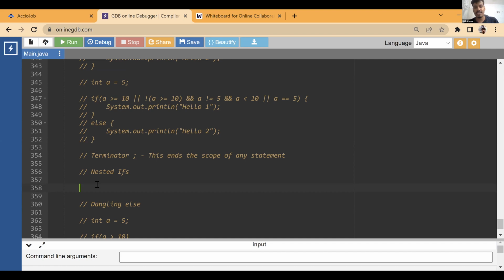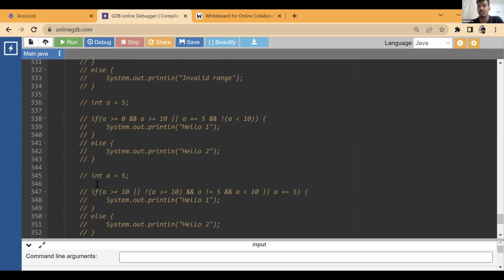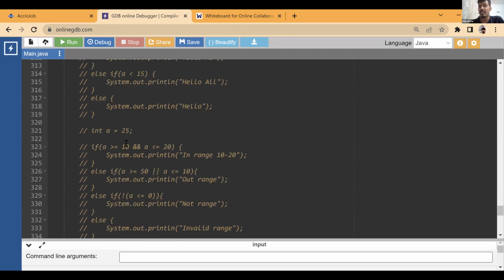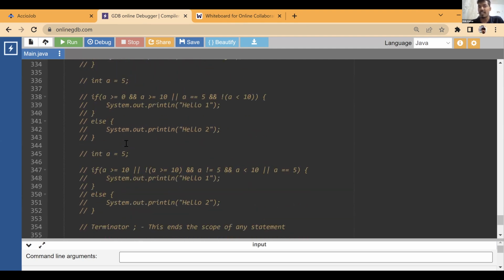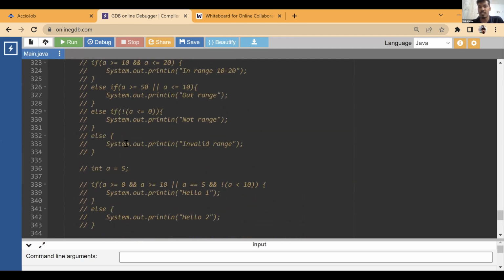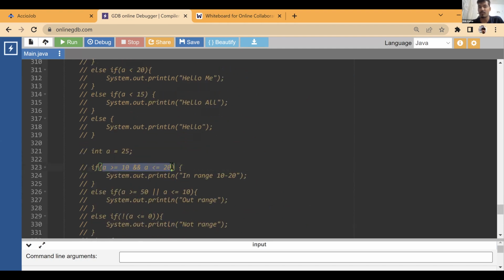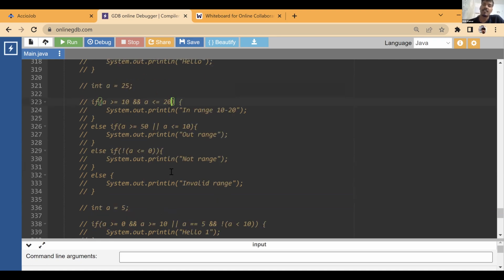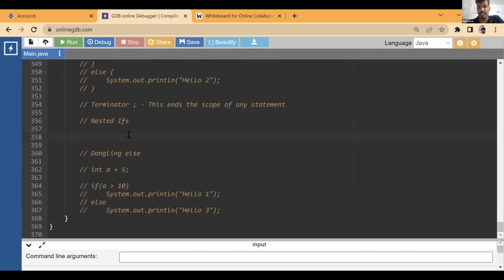Now what are nested ifs? Nested ifs are basically a way to write the same condition that you write in a logical expression, but in a different way. For example, we did one question checking whether a number is in a given range or not. We checked it using the AND operator: whether this number is in the range of 10 to 20. It should be greater than equals to 10 and less than equals to 20. If so, then the number is in the range. Can we do it in some other way? Actually, we can.